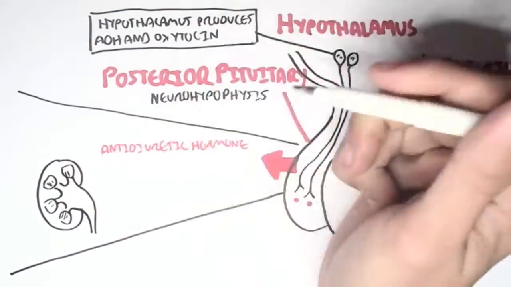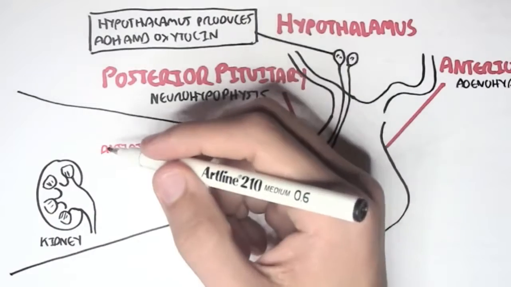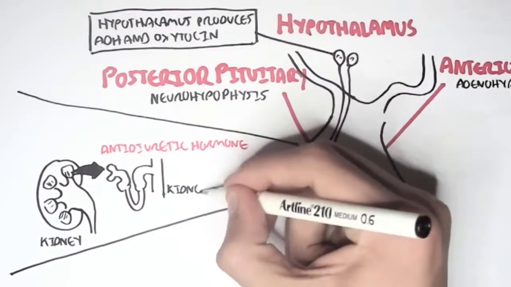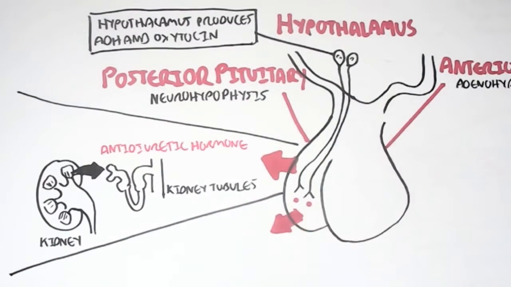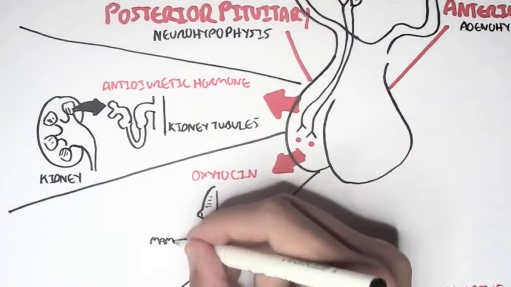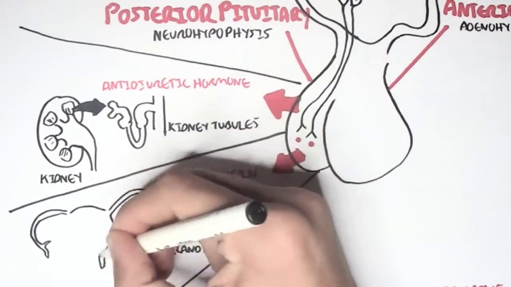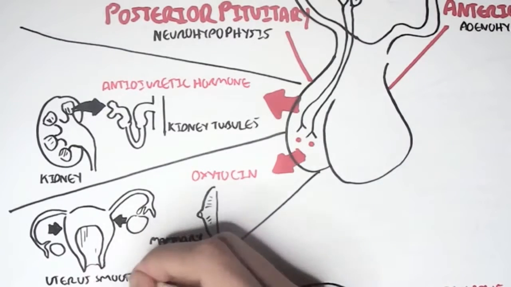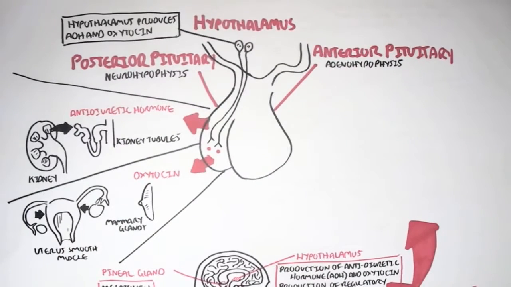The antidiuretic hormone's main function is water retention. So it targets the kidneys, particularly the kidney tubules. The posterior pituitary can also secrete the hormone oxytocin. Oxytocin essentially targets the breast, and it's important for lactation, and also for the contraction of the uterus during childbirth. So remember, for the posterior pituitary, the hormones themselves are actually synthesized within the hypothalamus. The posterior pituitary only secretes them.